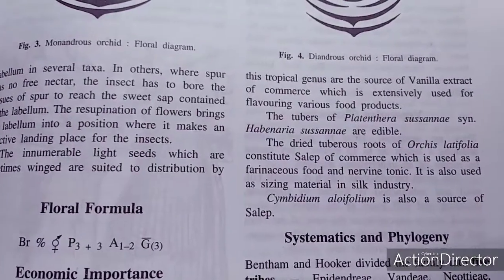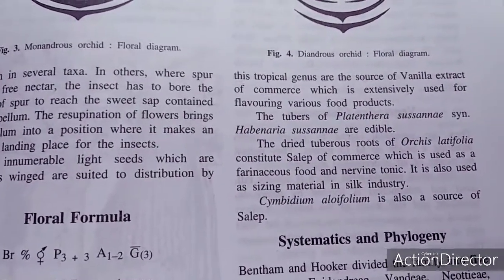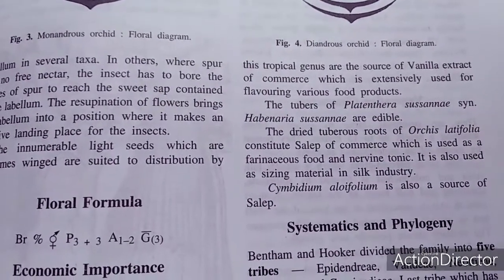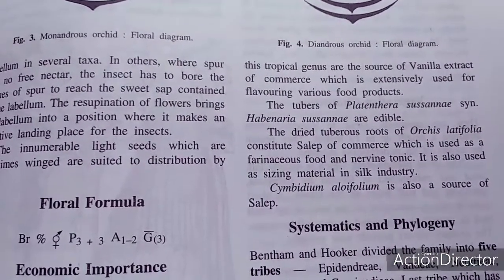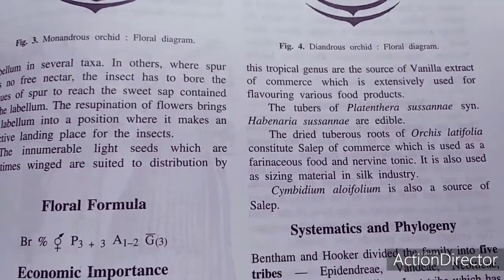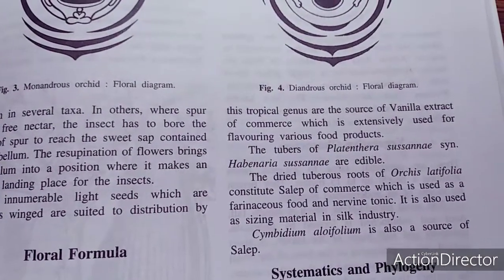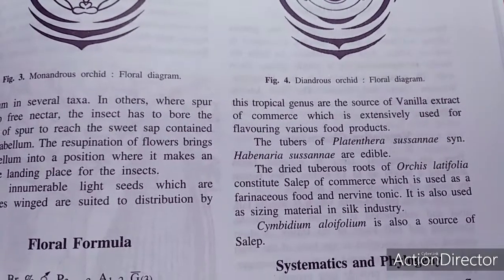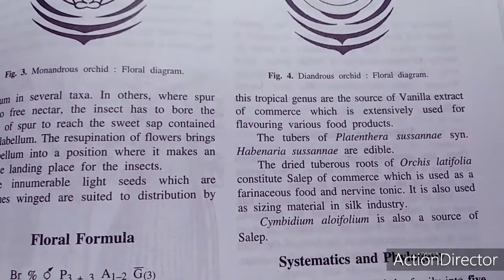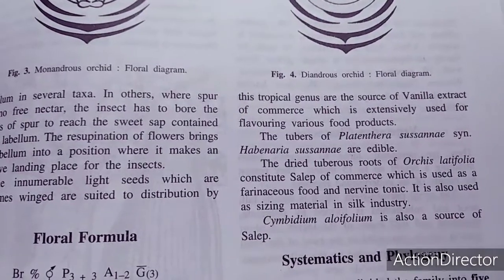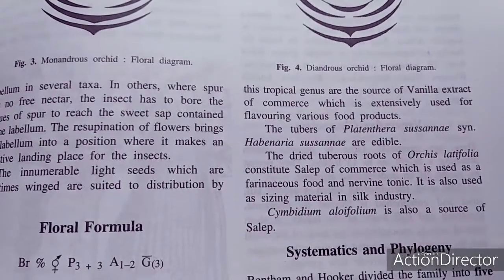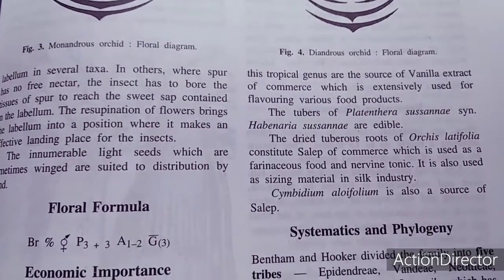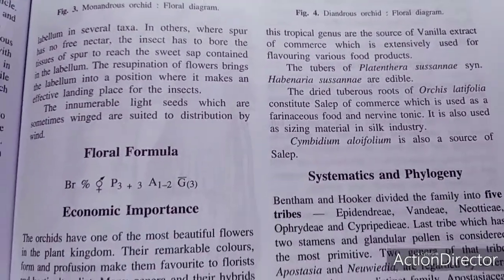The capsule of Vanilla fragrans, synonym Vanilla planifolia, and several other species of this tropical genus are the source of vanilla extract for commercial purposes and for flavoring food products. The tubers of Platanthera and Habenaria are edible. The dried tuberous roots of Orchis constitute the salep of commerce, which is used as farinaceous food and a nervine tonic. It is also used as a sizing material in the silk industry. Cymbidium aloifolium is also used as a sleep aid.